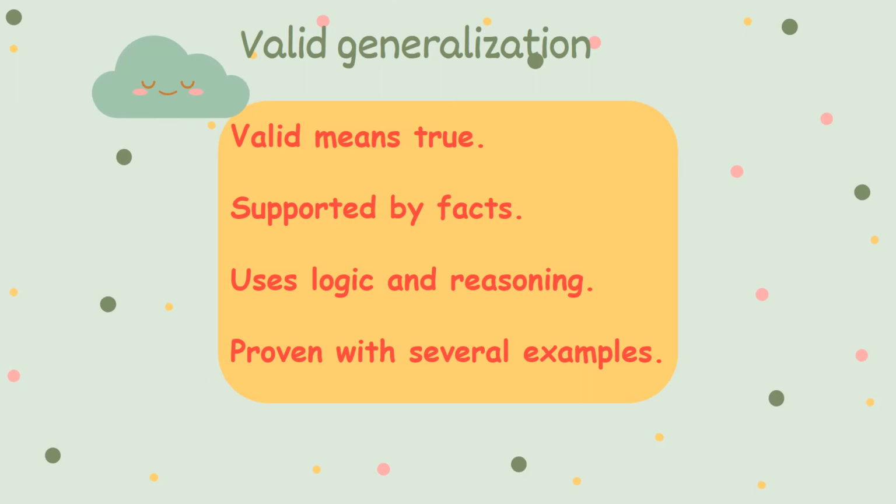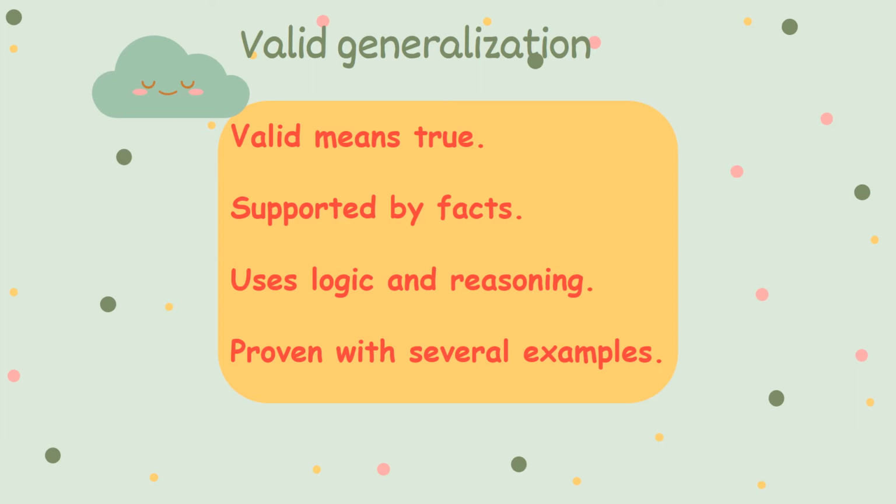We have two types of generalization in comprehension. The first one is called valid generalization. Let's see what valid means. Valid means true, supported by facts, and it uses logic and reasoning, and it's proven with several examples.